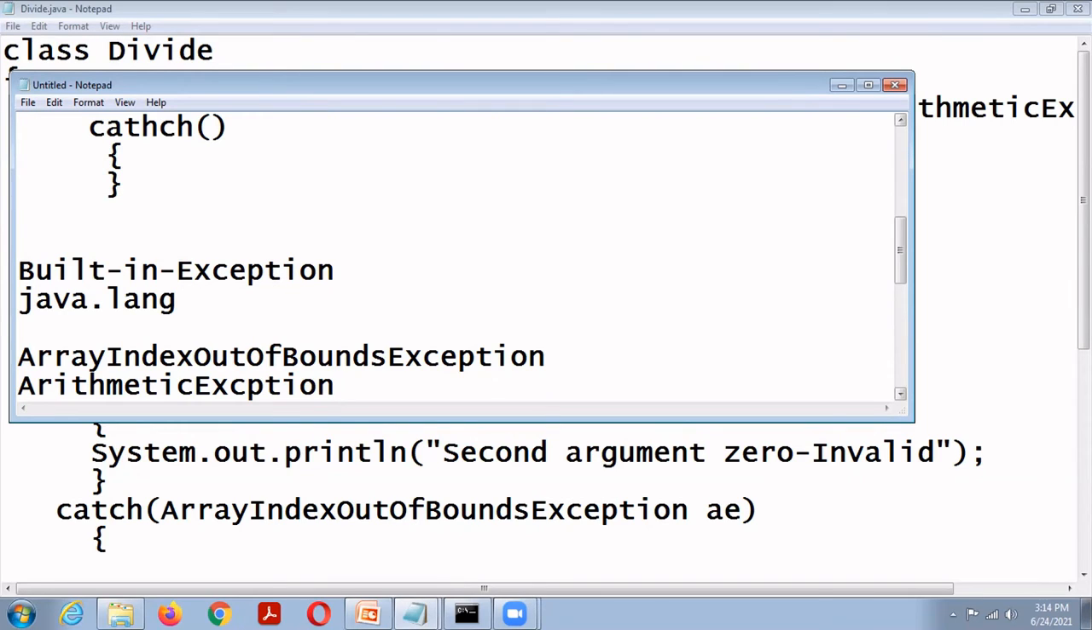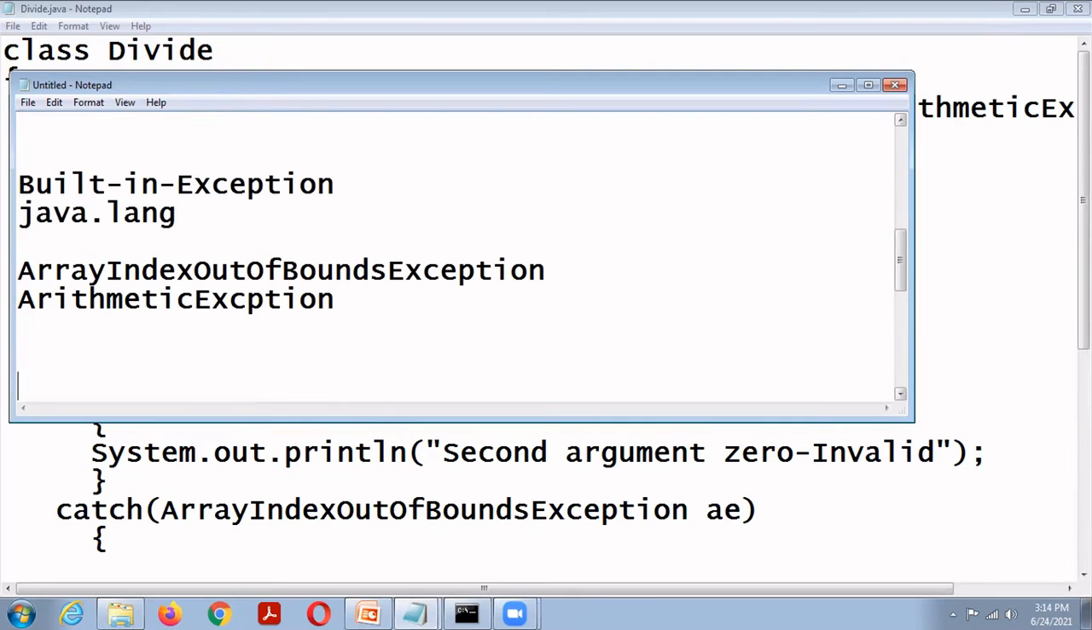Then interrupted exception: one thread has been interrupted by another thread. No such field exception: a requested field does not exist. No such method exception: a requested method does not exist. So these are checked exceptions. Checked exception means we must handle this exception, otherwise the program will not compile.